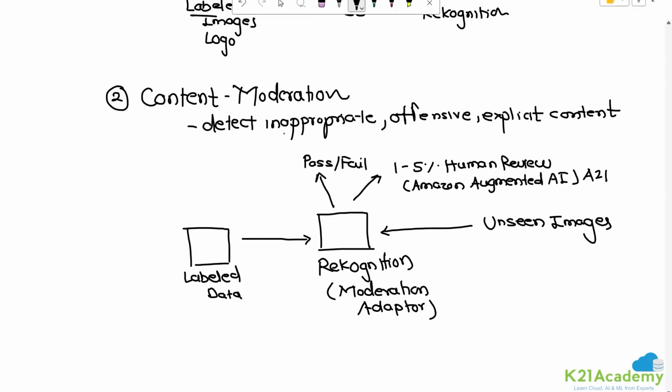Okay, so with the label data, it will be able to figure out whether that particular new data is offensive or explicit or unwanted or inappropriate. It will be able to moderate that. But still, for the 1 to 5%, which is a very small number in the context of other moderation tools, you can either mandate that humans should review it, or you can optionally send it at times when the model is not so sure whether that is offensive or not.